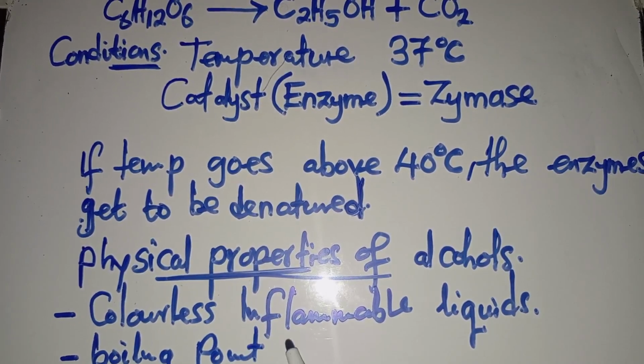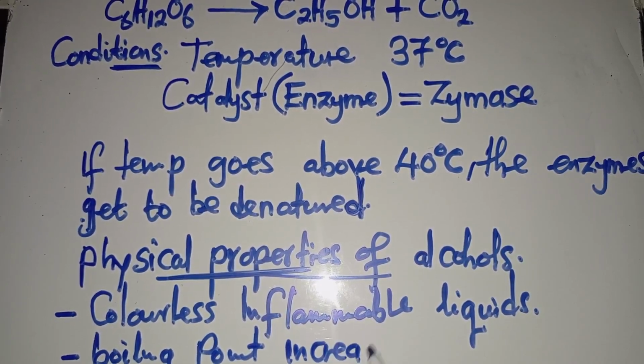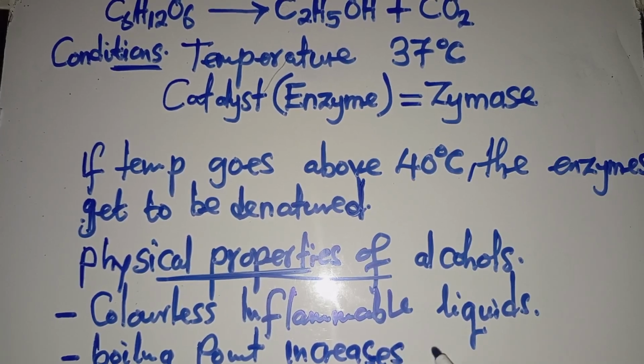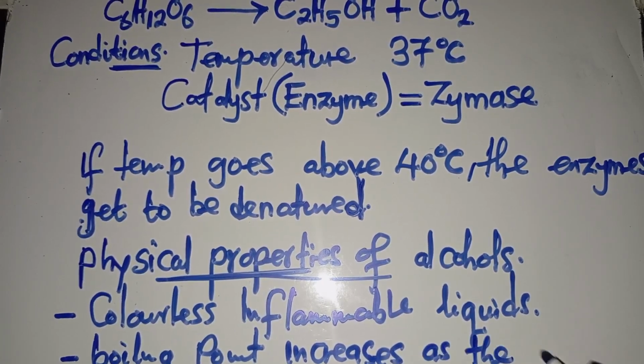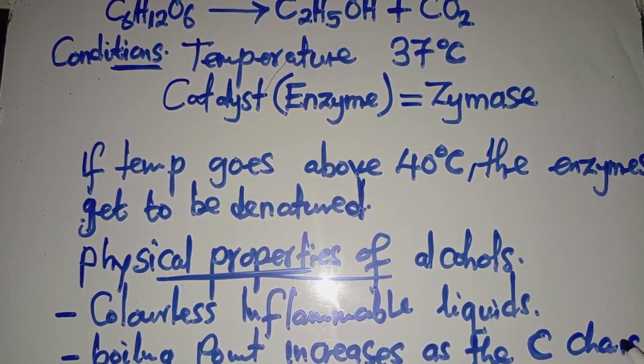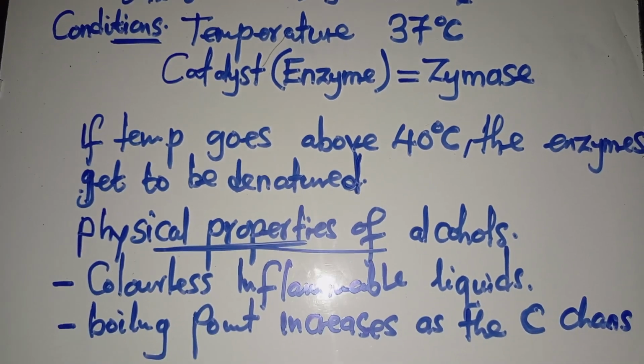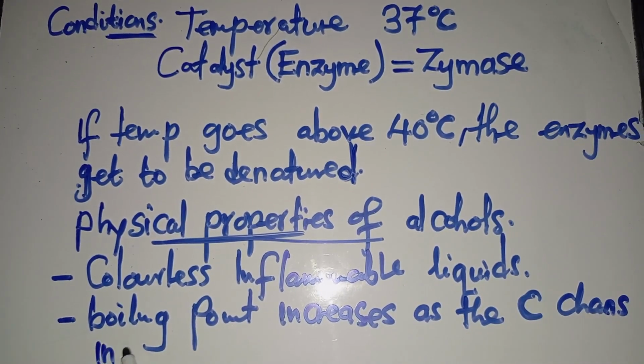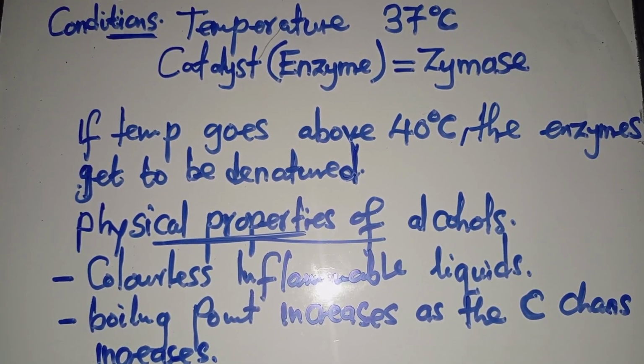And you also need to understand that the boiling point increases as the carbon chain increases. This is to tell you, maybe you have not understood this particular point.